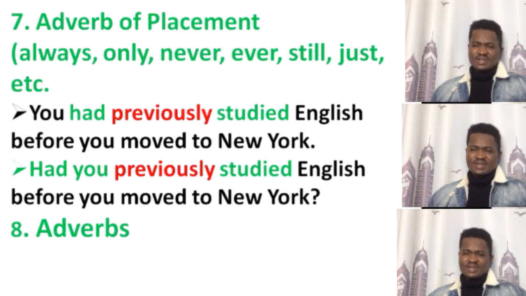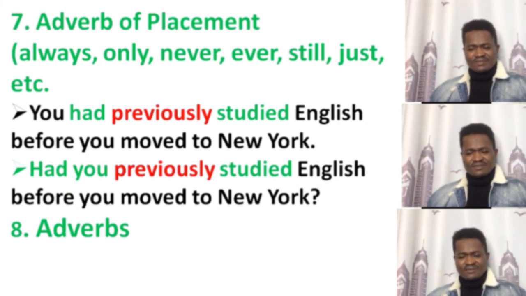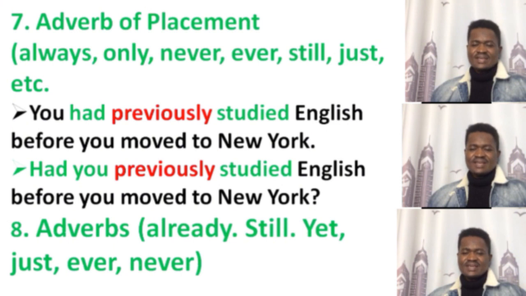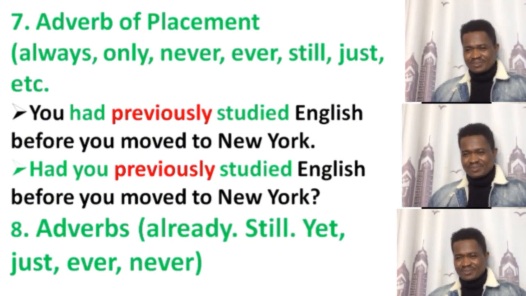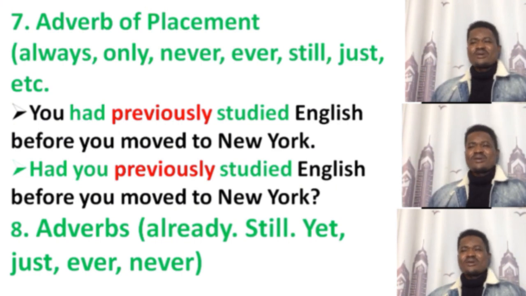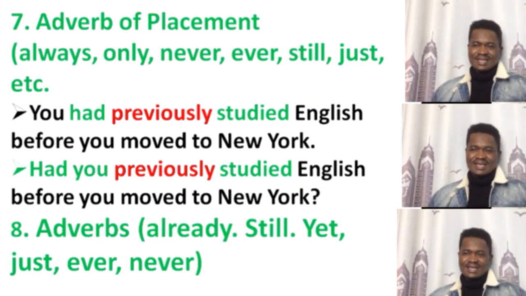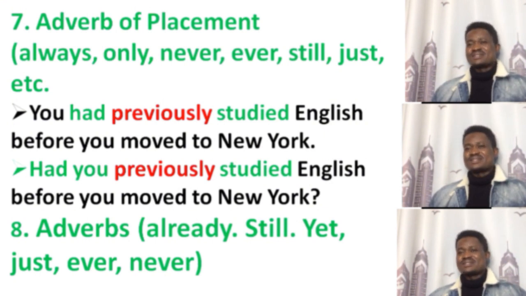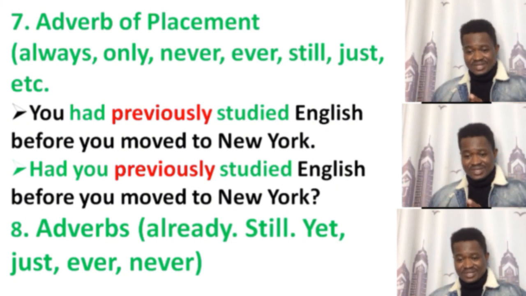When we are talking about adverbs, we have a lot of singular words: already, still, yet, just, ever, never. These are singular words we use in the past perfect, and in all the perfect tenses. These singular words are adverbs, and some of them are positive, some negative, some in the question form.